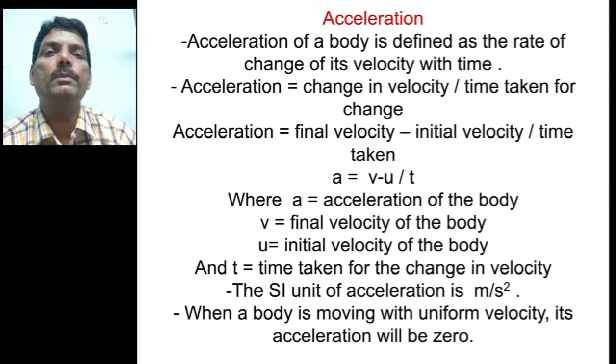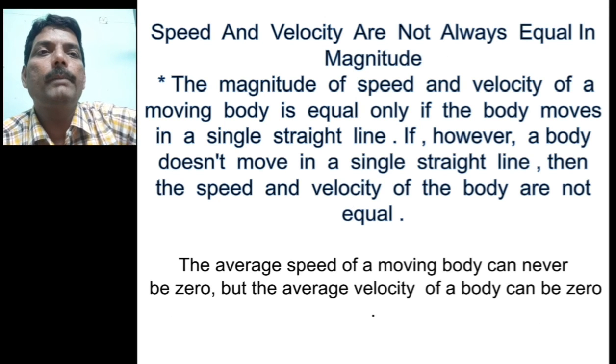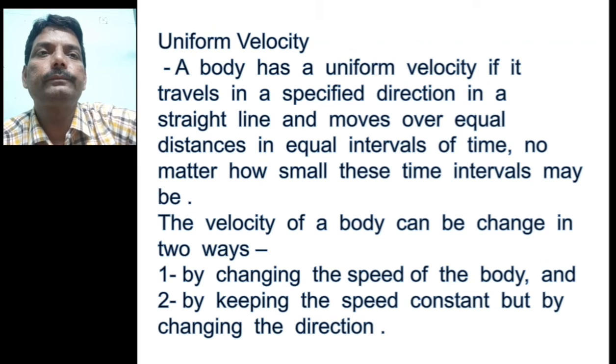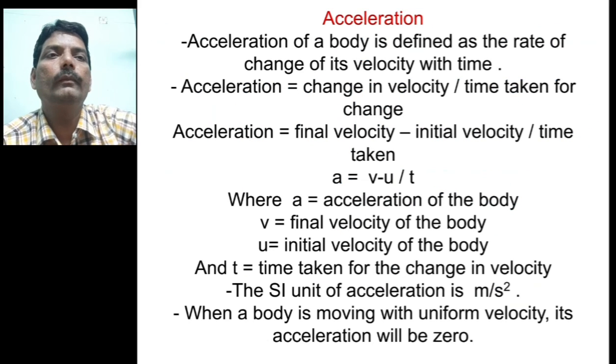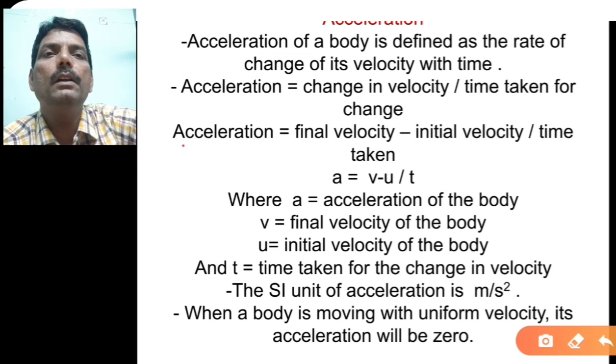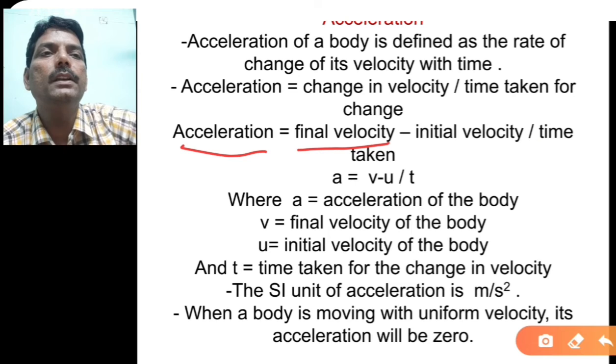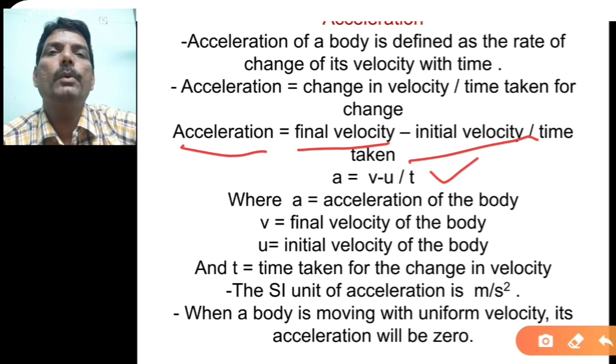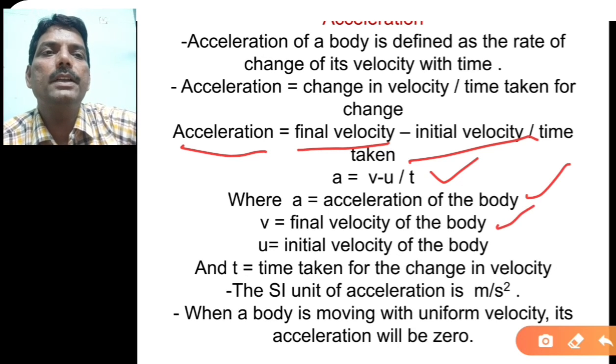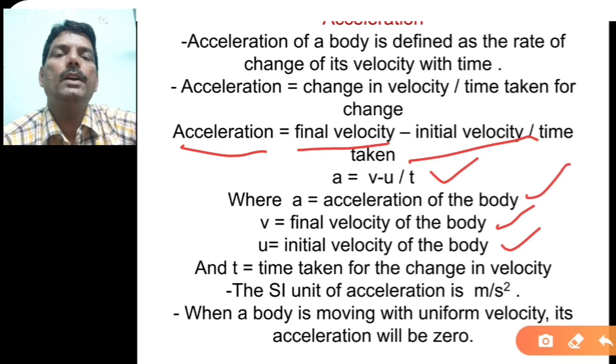So acceleration's formula is very simple, that is final velocity minus initial velocity. Here is the formula: acceleration, final velocity minus initial velocity upon time taken. That is A is equal to V minus U upon T, where A is the acceleration of the body, V is the final velocity of the body, and U is the initial velocity of the body.